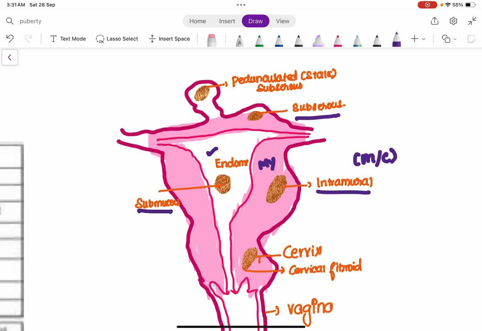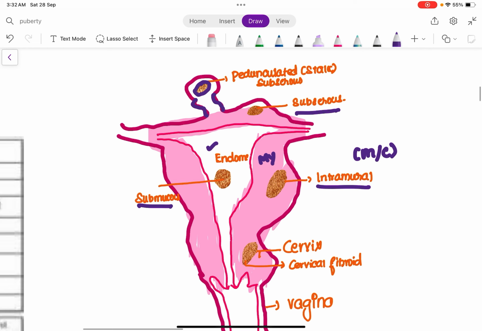And if it has a stalk, see, it is located in this fibroid. To take this fibroid in consideration, this fibroid is located in the serosa of the uterus, so it is subserous. But also you need to note here that it has a stalk being present here. So any fibroid which develops with the stalk is called a pedunculated subserous fibroid. Since it is located in the serosa, it is called subserous fibroid. Since it is pedunculated, it is called a pedunculated subserous fibroid.